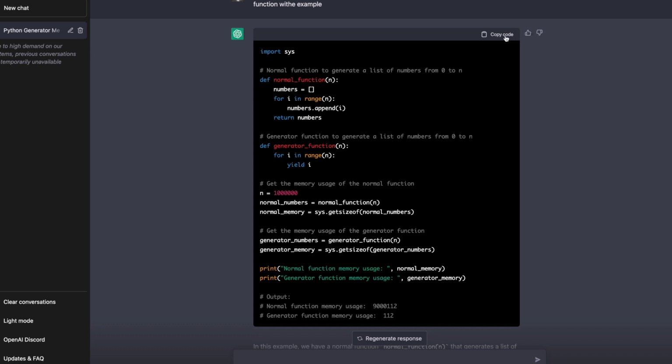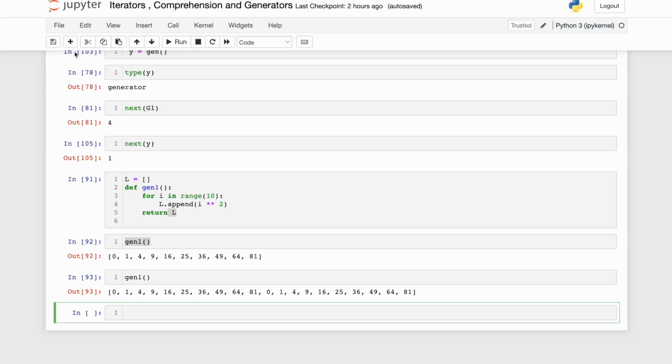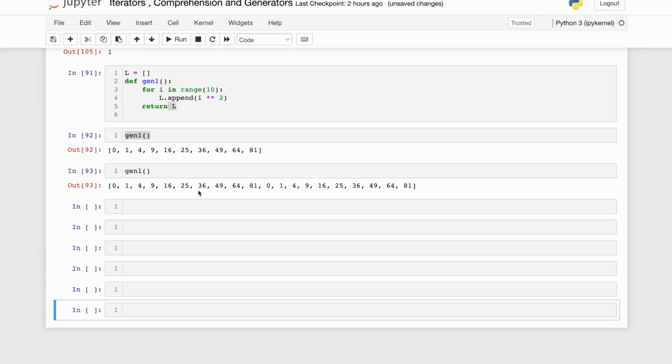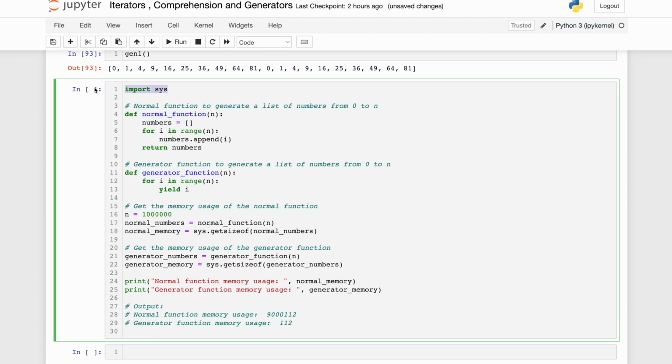So let's copy this code and let's see what ChatGPT has generated. And that will conclusively prove why it is. So it is importing a sys module. Sys module is usually used if you want to have operating system level data like memory, disk, and all those things, you will import the sys module. Okay. Now it is defining two functions.